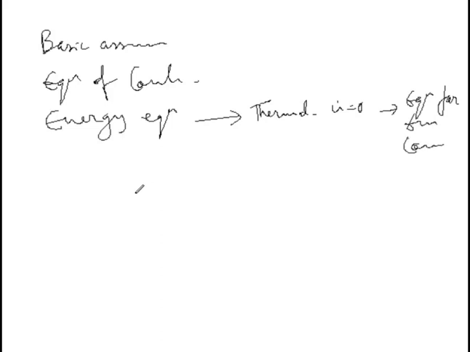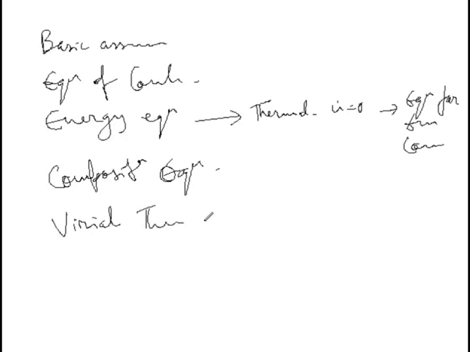This we obtained, right? And after that we talked about the composition equation. Then we also talked about the virial theorem and its various applications as well.